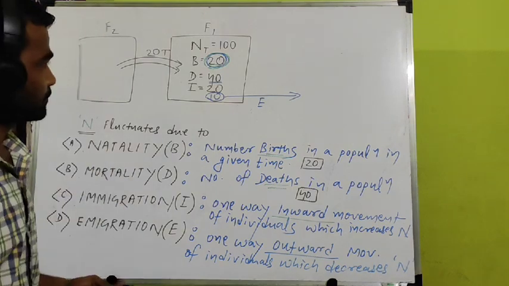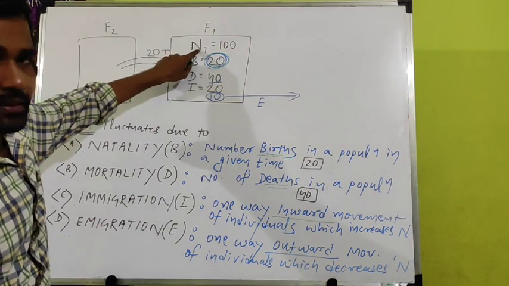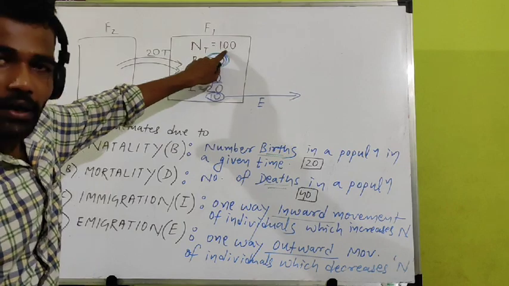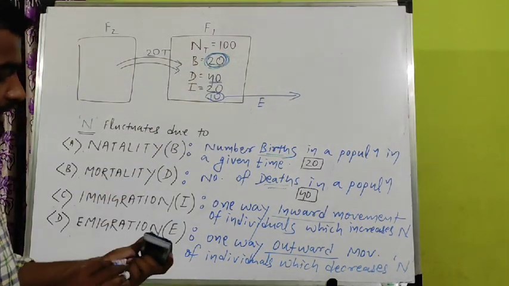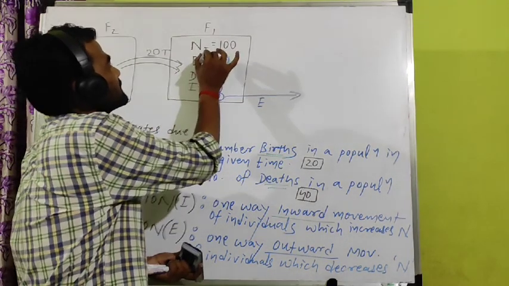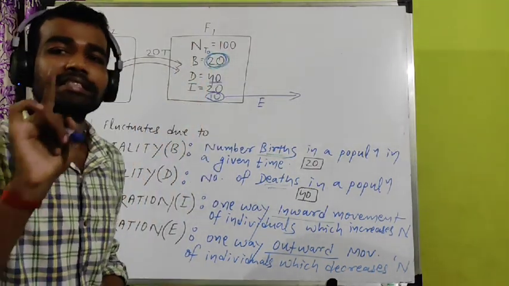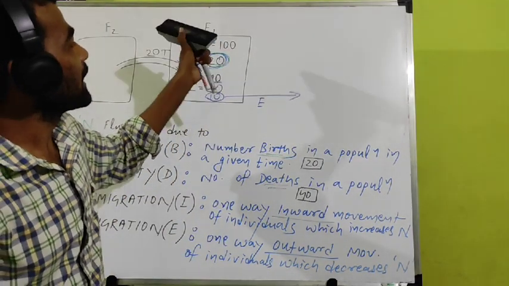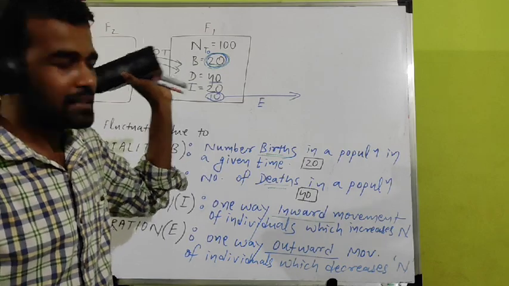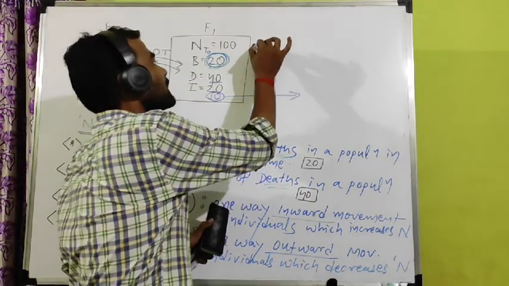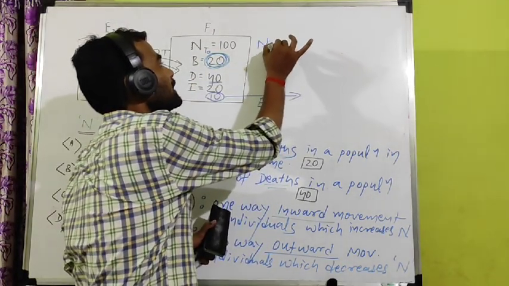So now tell me, we have discussed Nt. Nt was 100 initially. So better I will write it as Nt0. Nt0 means initial. When we counted, Nt0 initial was 100. Can you tell me how much Nt final becomes?